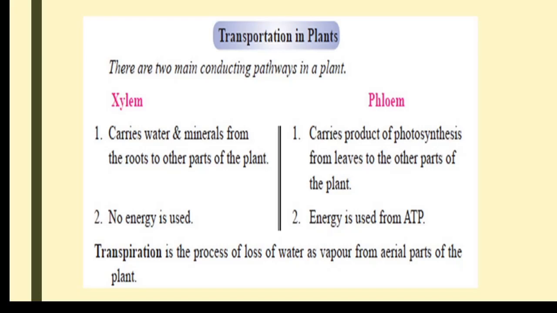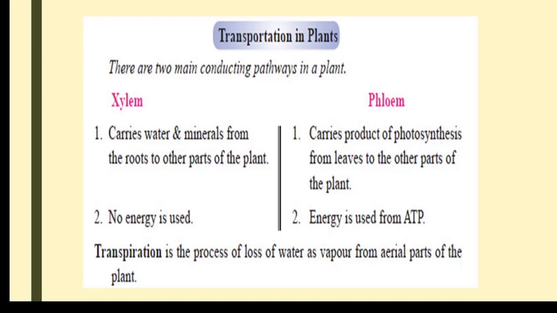So these are the two important components that have to be transported: the water and minerals from the soil to the leaf, because the leaf is the kitchen of the plant. Within the leaf, the carbohydrate will be synthesized by the process of photosynthesis in the presence of sunlight. The water and minerals from the soil will be transported with the help of a tissue. That tissue is called xylem.